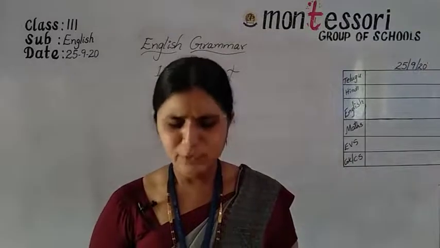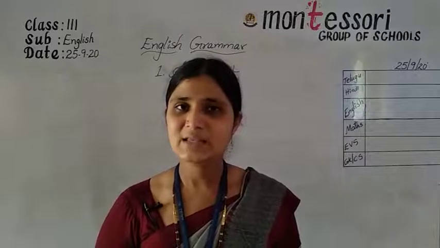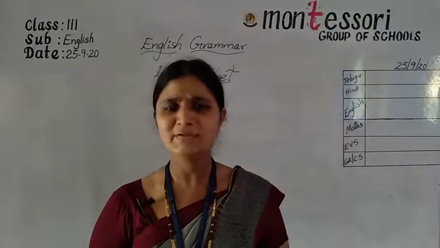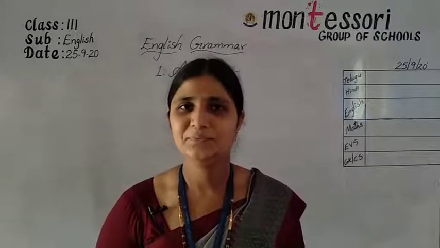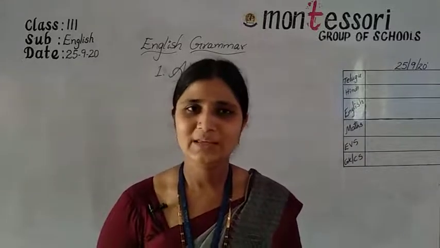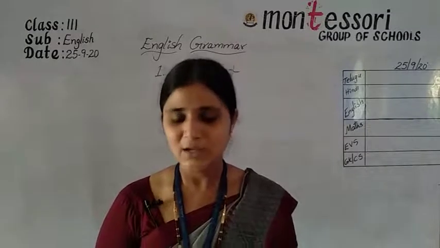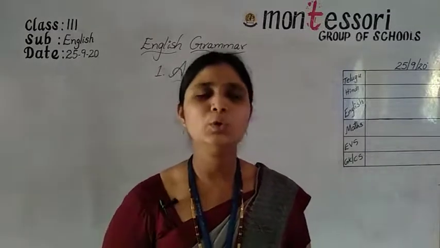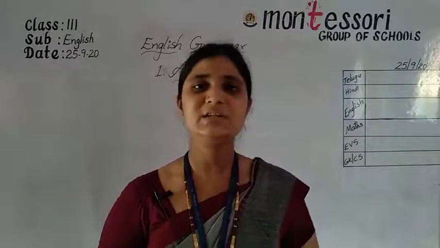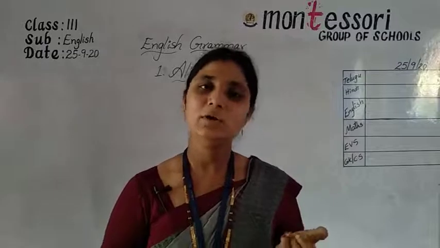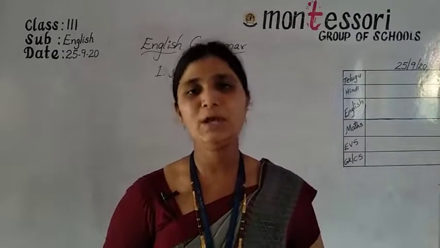So, what is the base of English? Alphabet. If no alphabets are there, can we write anything? No, we can't write. Am I right? As you know, you learned the alphabet in the previous classes, from LKG or nursery till second. I know that.